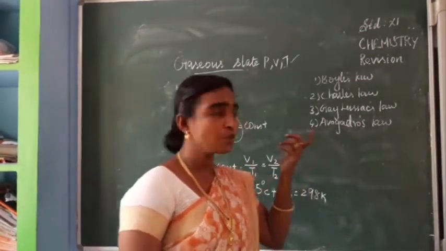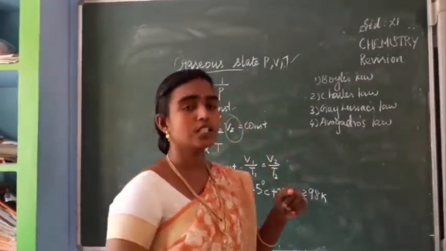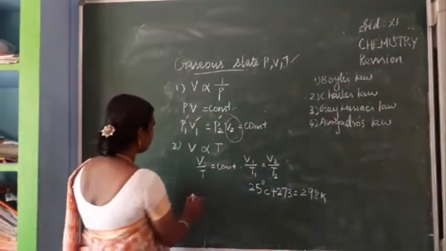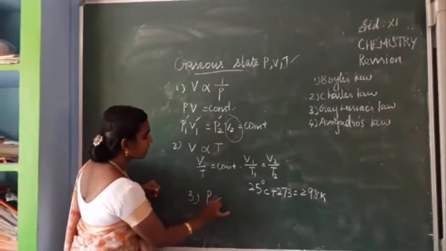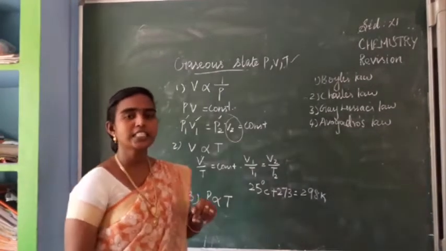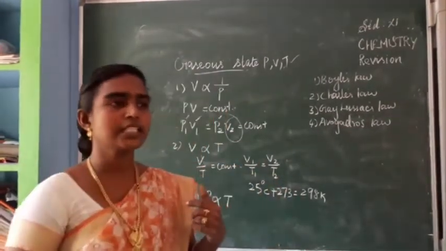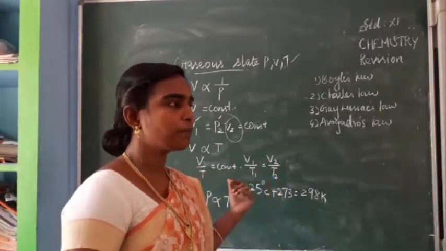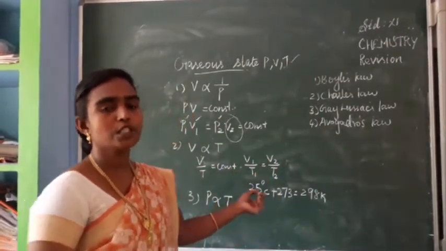Okay. So next one, Gay-Lussac's law. This also you can define using this mathematical representation, that is P proportional to T, isn't it? So what is P proportional to T?